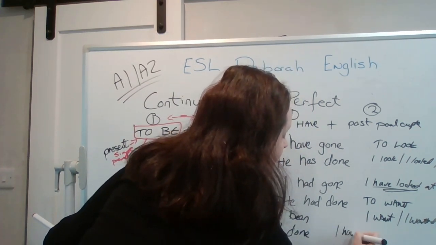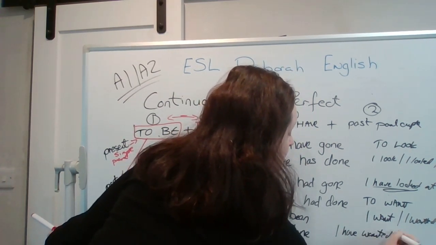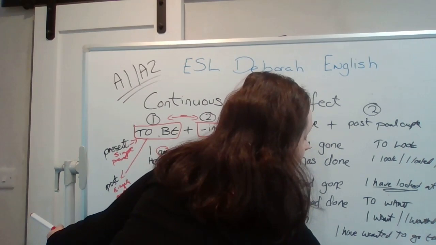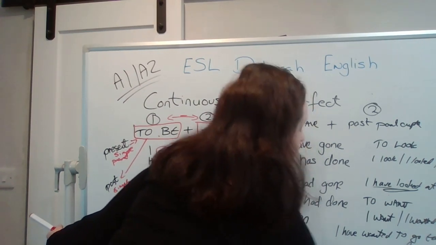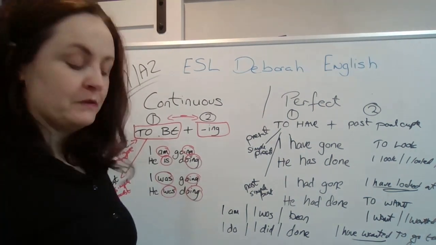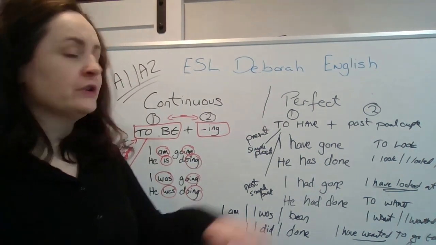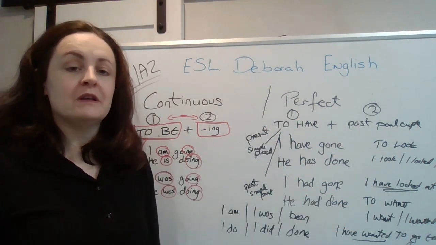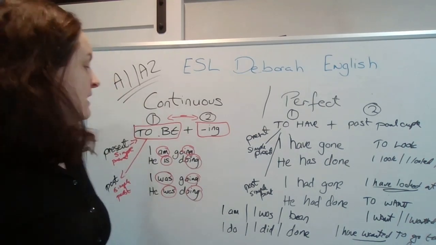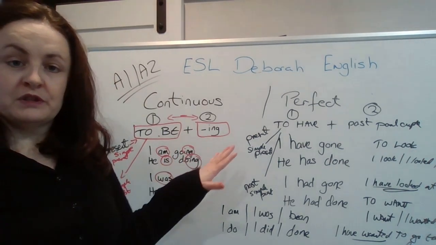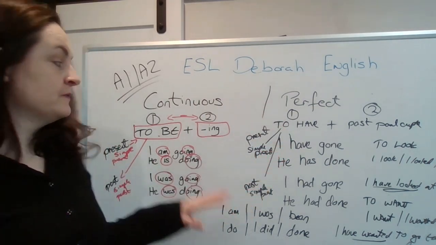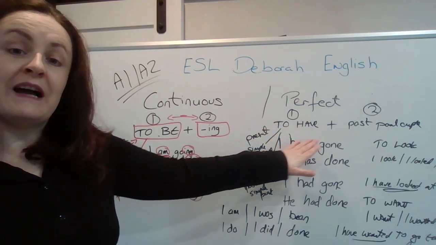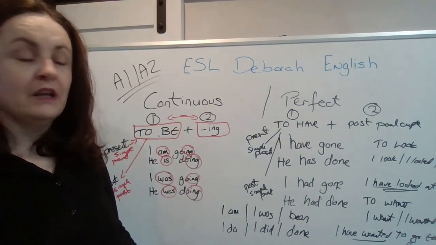So I have wanted to go there for a long time. Present perfect tense. So with the regular verbs, most of the time, the simple past and the past participle is the same. But for the irregular verbs, it's not. So this is how you know the difference between a continuous and a perfect tense. Continuous is the verb to be with the ing. Perfect tense is the verb to have and the past participle.